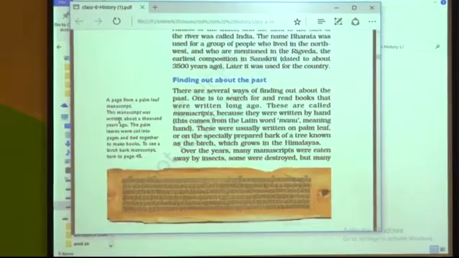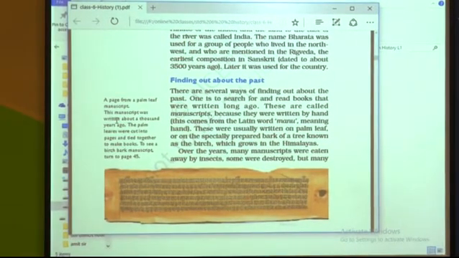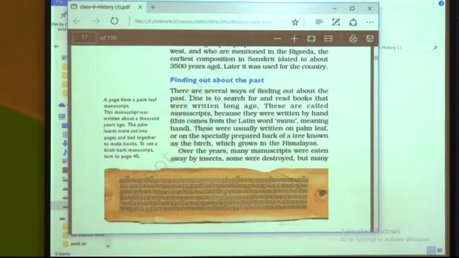So there are three sources, as I have already told you, that is manuscripts, inscriptions and archaeological sites. I hope all of you have opened your textbook. Open page number 4, finding out about the past. There are several ways of finding out about the past. One way is to read the books that were written, and these are called manuscripts.